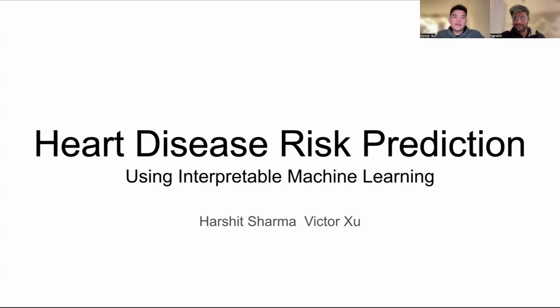We are presenting our project about heart disease risk prediction. We are focusing specifically on using interpretable machine learning to examine whether a patient is at high risk of heart disease.